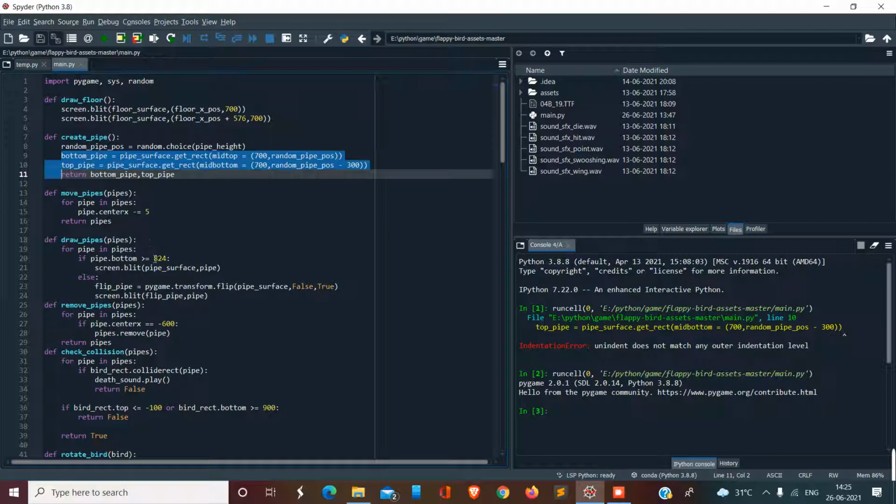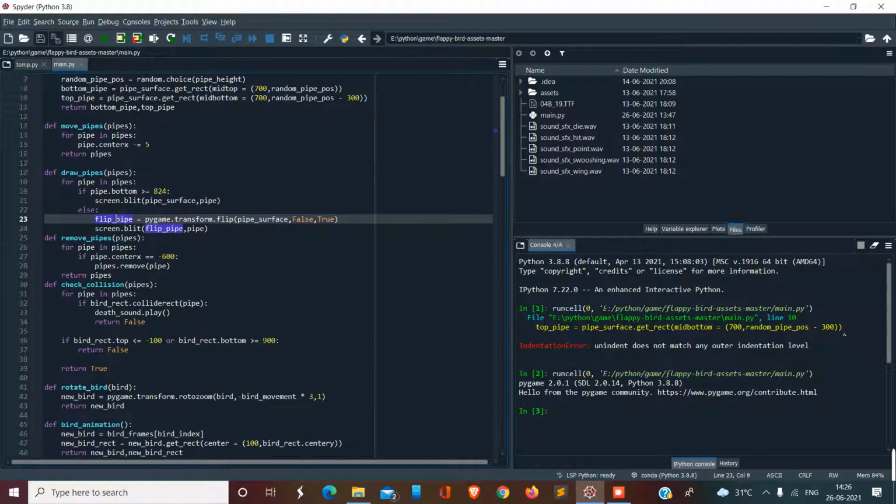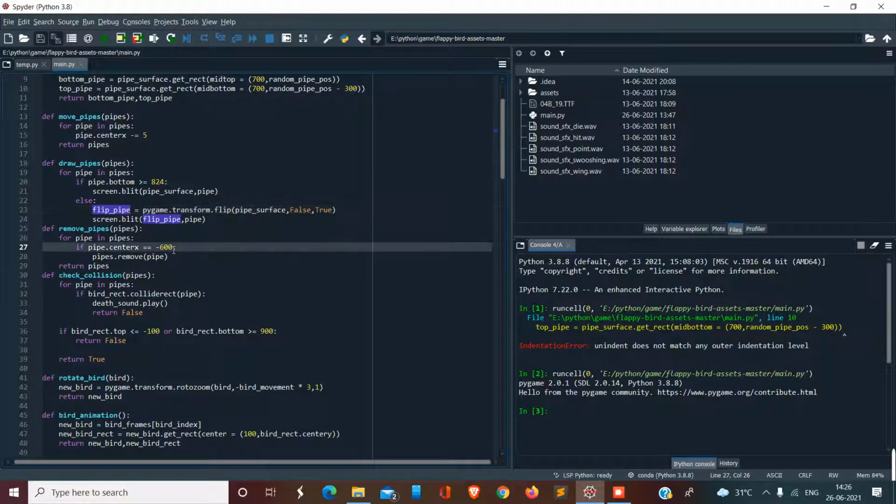Then we draw the pipes using the screen blit function, and then we move the pipes by moving the center x of the pipe rectangle by -5 on the x coordinate. When the pipe reaches -600, the pipes are removed to save memory. Then here we are checking for the collision. If the bird rectangle and the pipe rectangle collide, that sound will be played, and the game will be stopped.